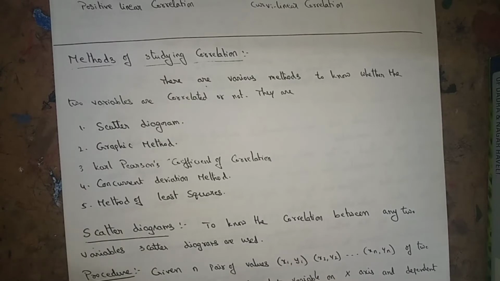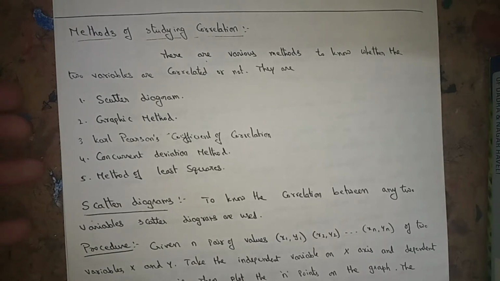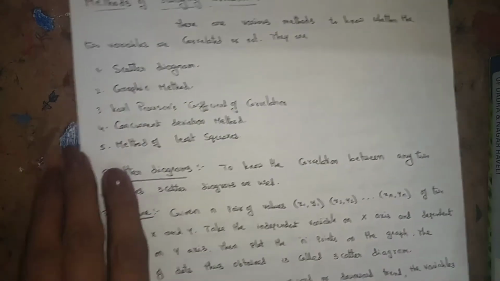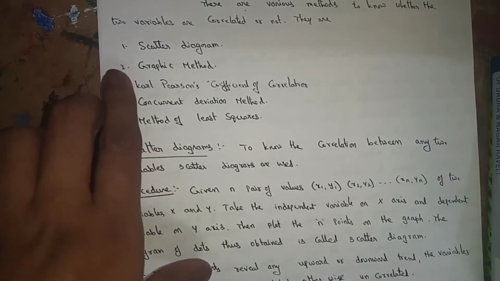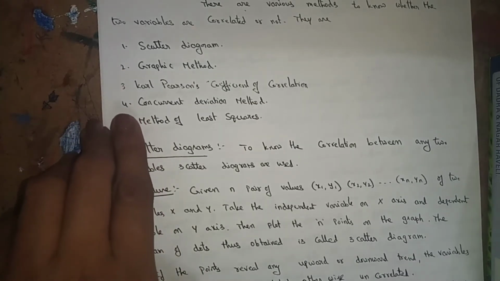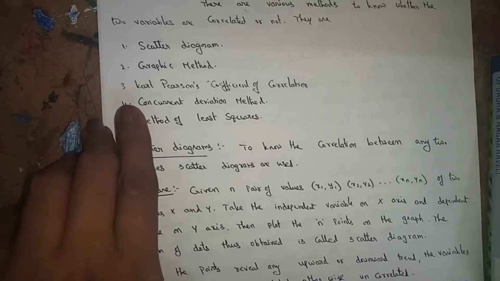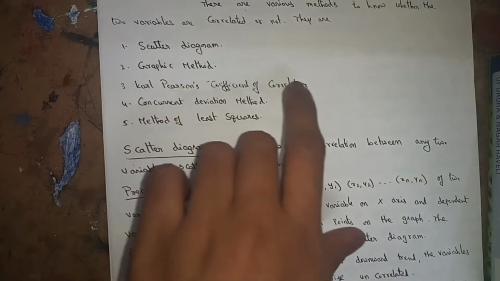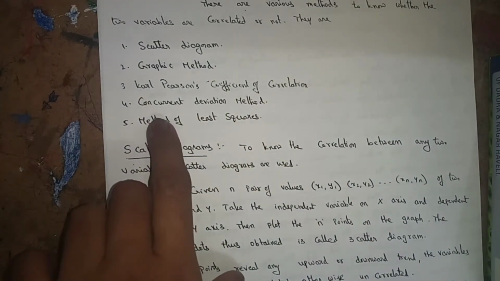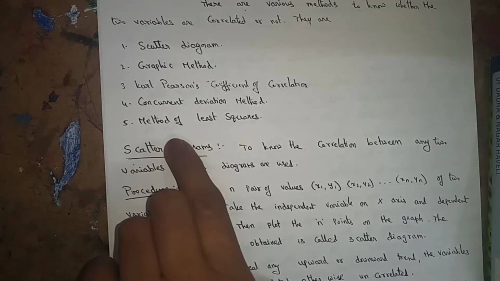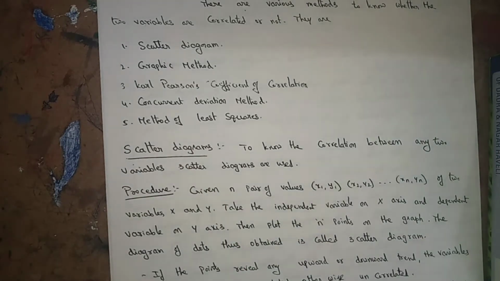Methods of studying correlation. How many methods are there? There are various methods to know whether two variables are correlated or not. The first one is the scatter diagram method, the second one is the graphic method. The third one is Karl Pearson's coefficient of correlation, very very important. The fourth one is the concurrent deviation method. The fifth one is the method of least squares. Like this, there are 5 methods.